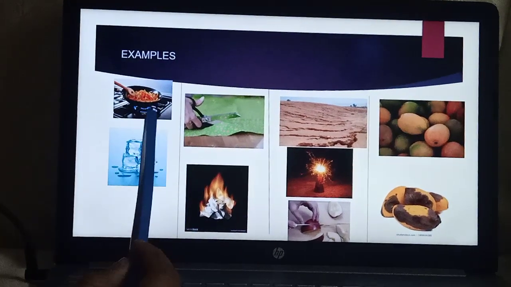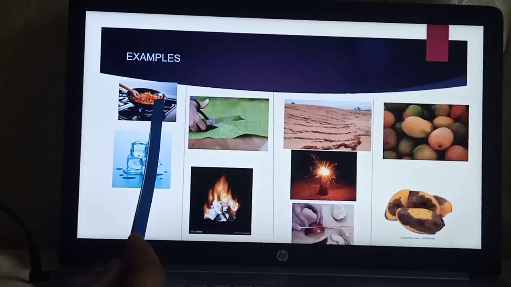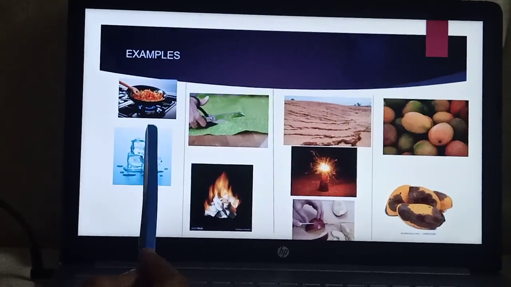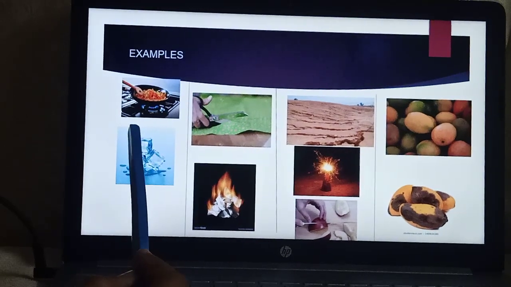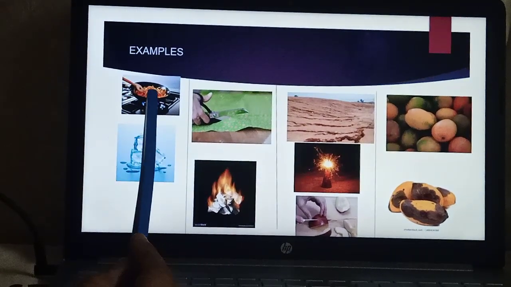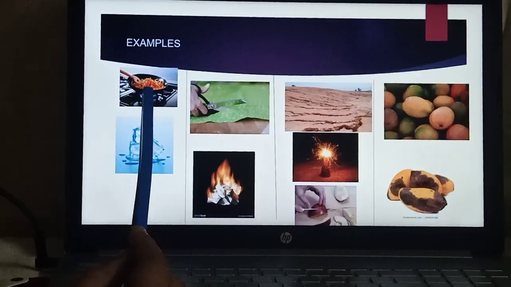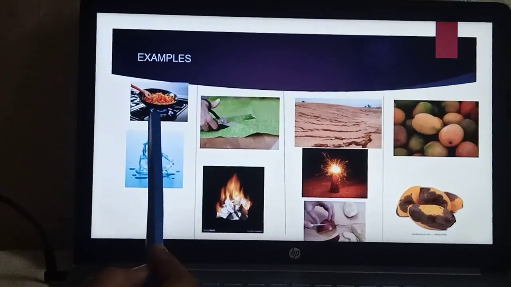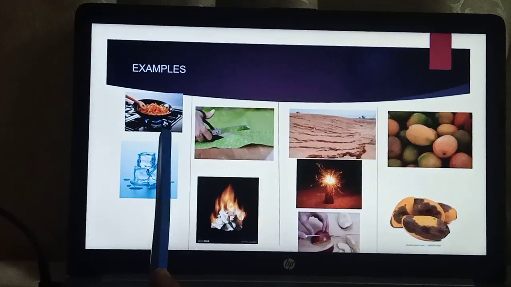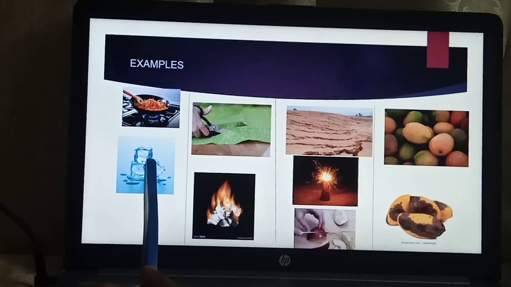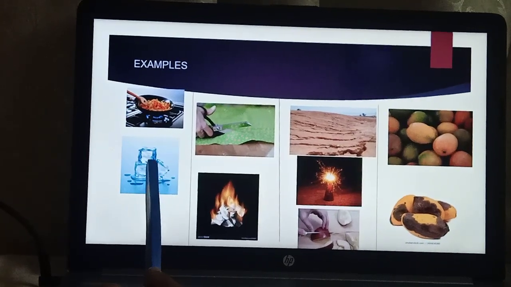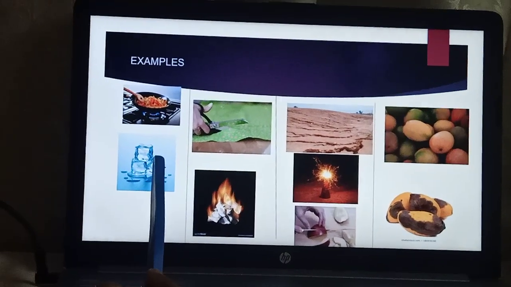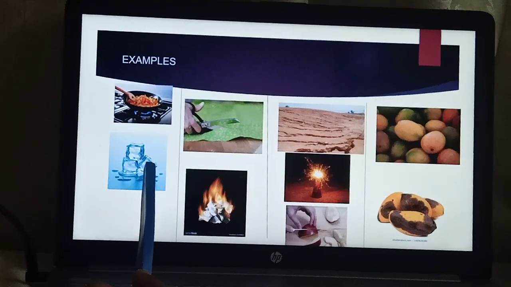Okay, now coming to the first one, here you can see a picture of food which is being cooked, and here you can see melting of ice. Now these two examples we have taken for reversible and irreversible change. Coming to the first one, cooking of food is an example of irreversible change, where the food being cooked cannot revert back to its original state. In the same way, the second example, where melting of ice is shown, is an example of reversible change. That means a change in which the substance can revert back to its original state.